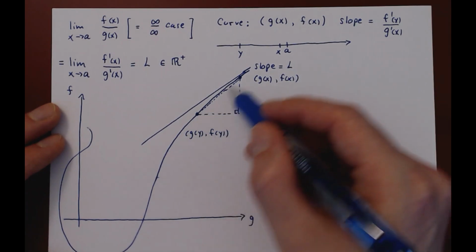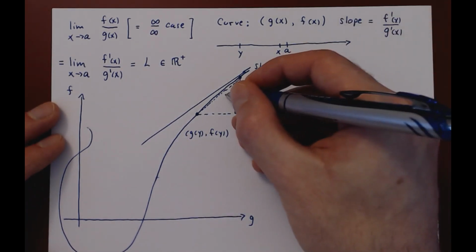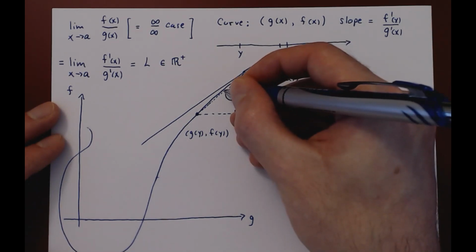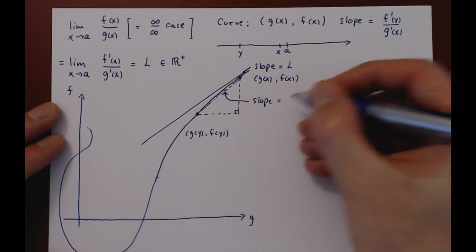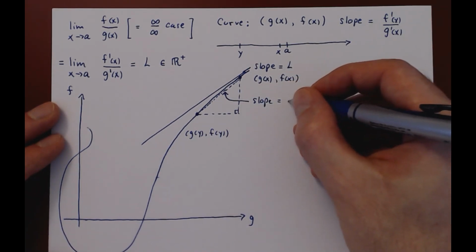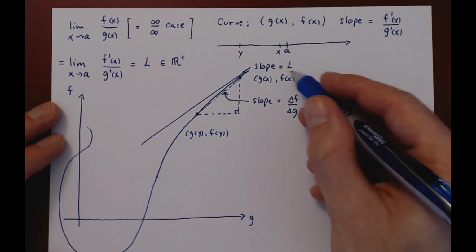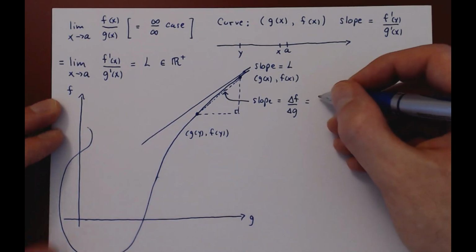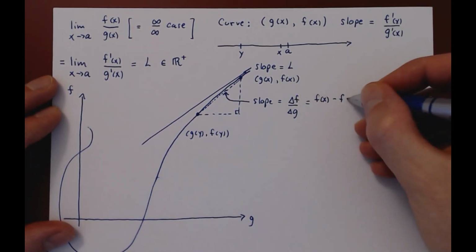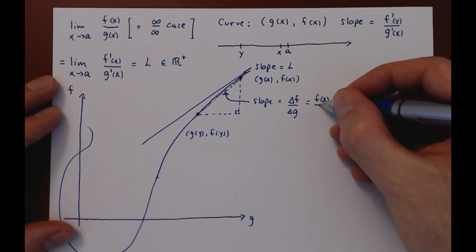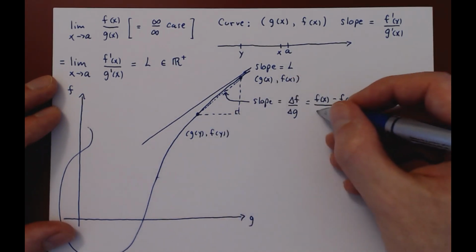We can connect these 2 points with a dotted line. And of course the slope of this dotted line is the change in f over the change in g. The change in f, of course, is f of x minus f of y, over the change in g, similarly, g of x minus g of y.